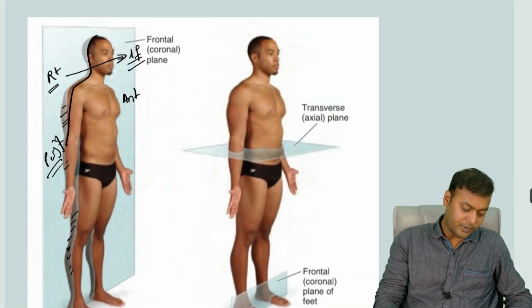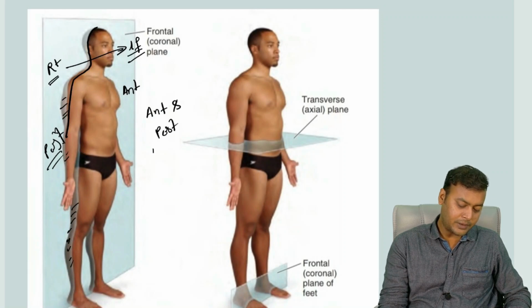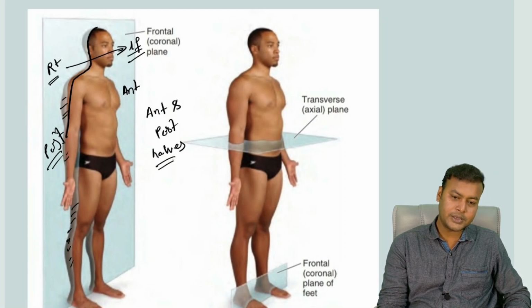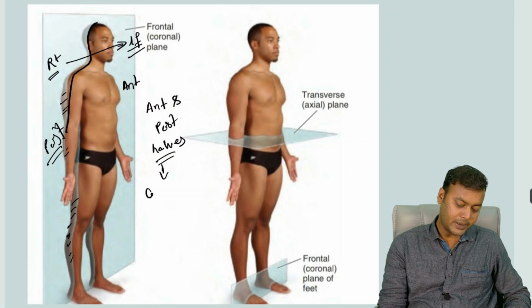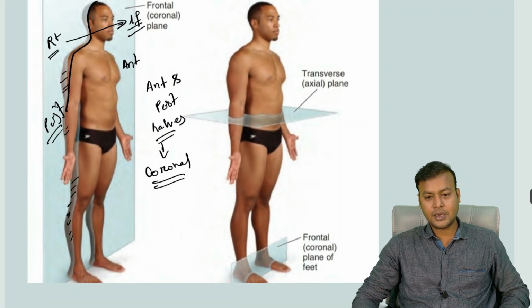So this type of plane which divides the human body into the anterior and posterior halves is known as the coronal plane. What is it known as, students? The coronal plane.